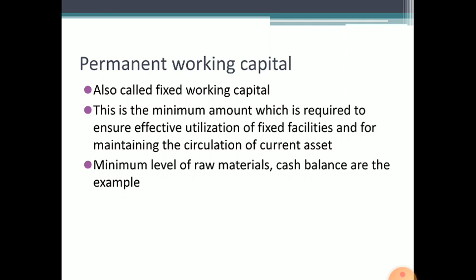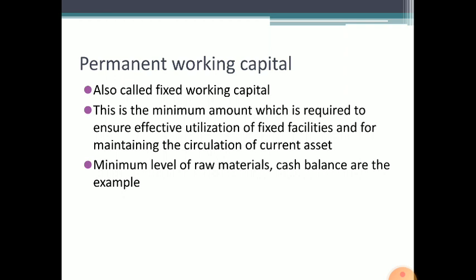A business organization always maintains a minimum amount of working capital, which is continuously required by the business enterprise to carry out its normal business operation. This working capital is called permanent working capital. It is also called fixed working capital. It ensures effective utilization of current asset and supports the normal operation of the business. It is the part of capital which is permanently blocked in current asset.